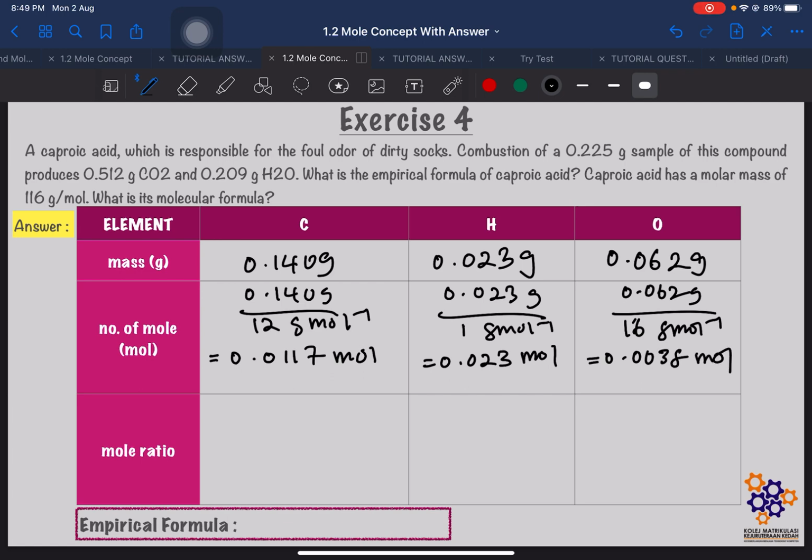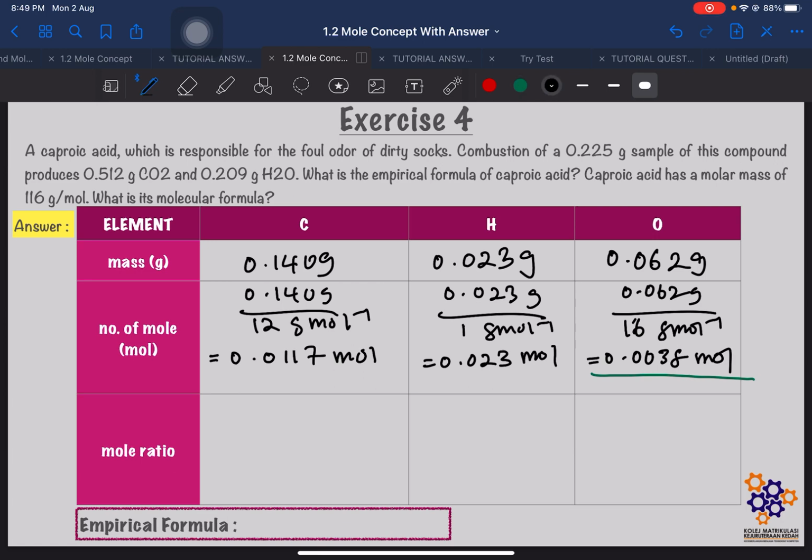Okay, now kita nak cari dia punya mole ratio. Kita nak cari mole ratio, kita akan bahagikan number of mole dengan number of mole yang paling kecil. So, in this case, number of mole yang paling kecil ialah 0.0038 mole. So, kita akan dividekan all the number of mole dengan 0.0038.